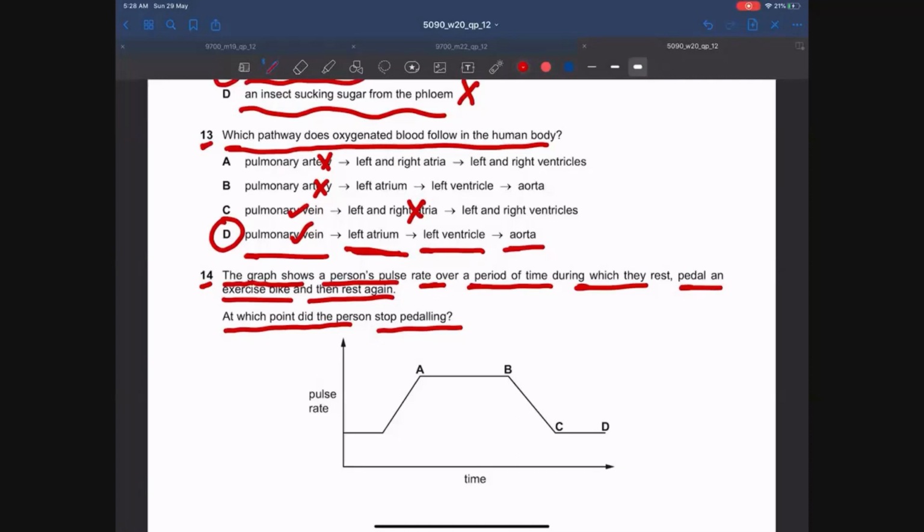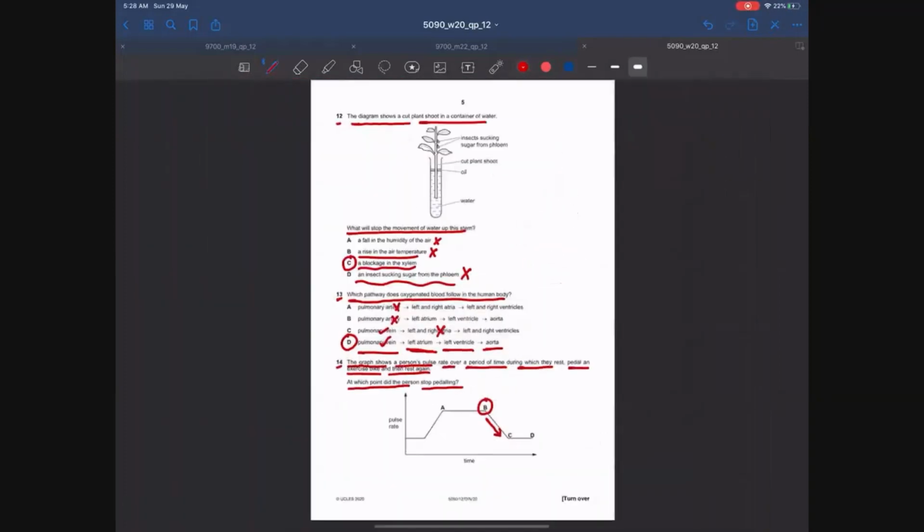So the examiner is asking at which point did the person stop paddling? The answer should be B, because after B, the pulse rate is dropping or the heart rate is dropping. So when the person stops paddling, the heart rate or the pulse rate will drop. So the answer is B.